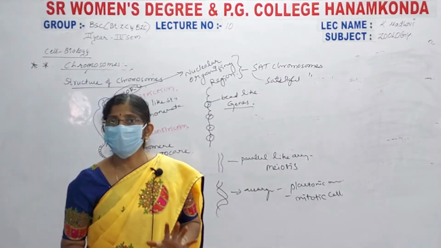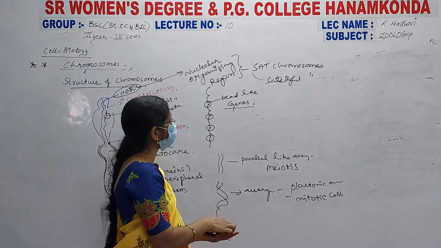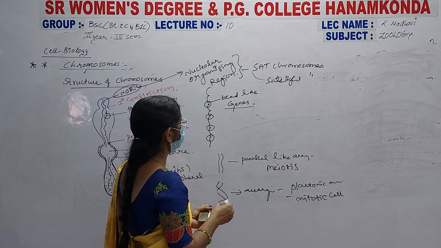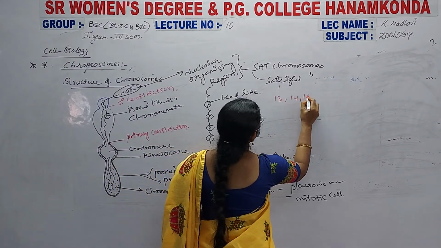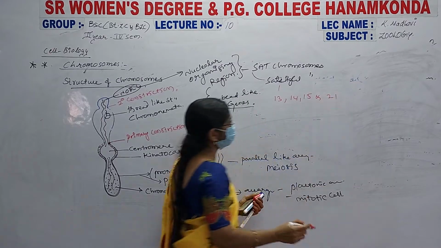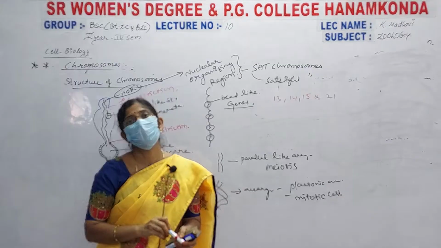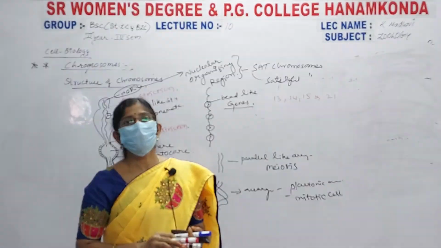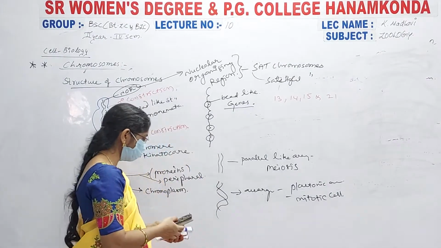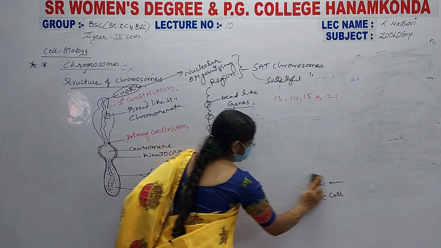Such satellite chromosomes are present in our human bodies. Chromosomes 13, 14, 15 and 21 consist of such satellite chromosomes in our body. Okay, and next, the types of chromosomes. Let us discuss the types of chromosomes here.